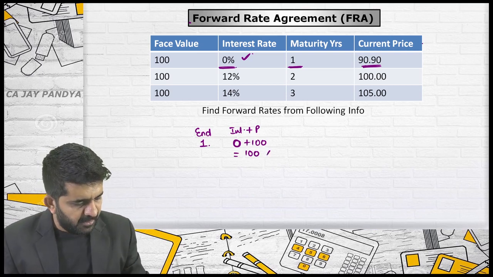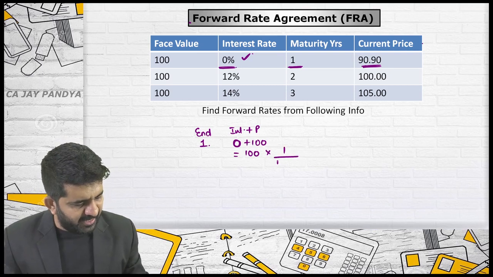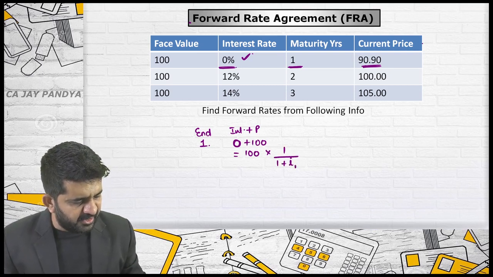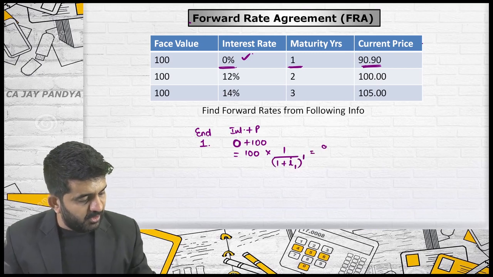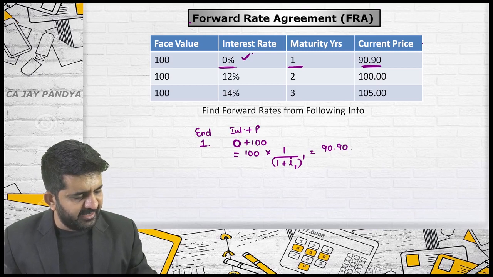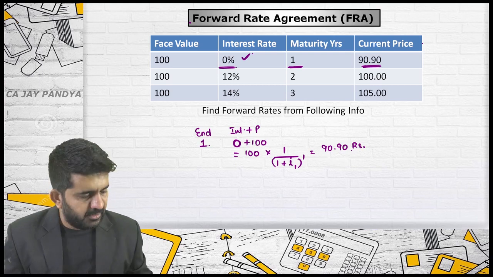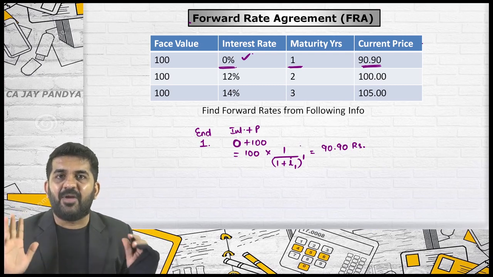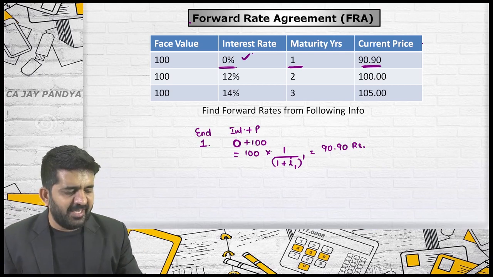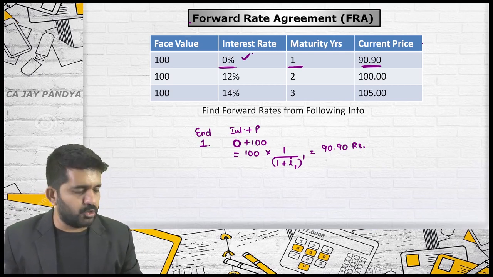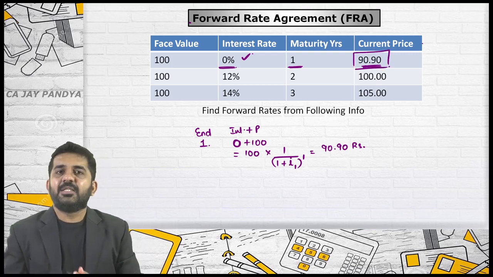I am finding out present value: 100 multiplied by 1 divided by 1 plus interest rate of first year raised to 1 should be equal to 90.90. Is it alright? All of you are very comfortable in finding out present value, right? So how do we find out present value? A into 1 divided by 1 plus I raised to n should be equal to present value. Presently, if you want to purchase, this is your answer.